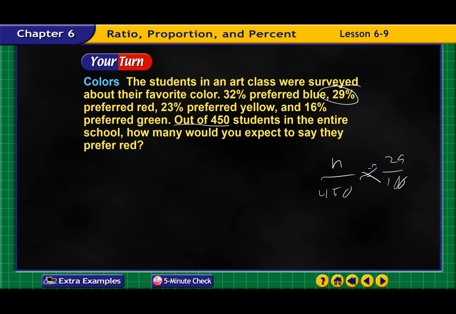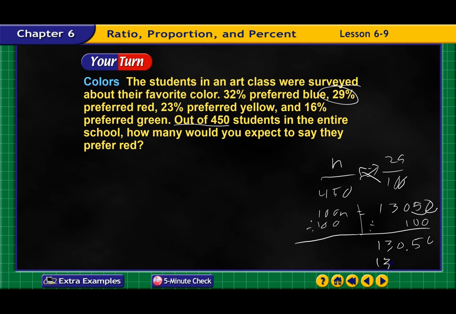We're going to cross products. That gives me 100N equals, punch that one in, 29 times 450. Wow, nice number. 13,050. And then divide by 100. So we just moved the decimal point over 2. It would be 130.50, which I would round up to 131.